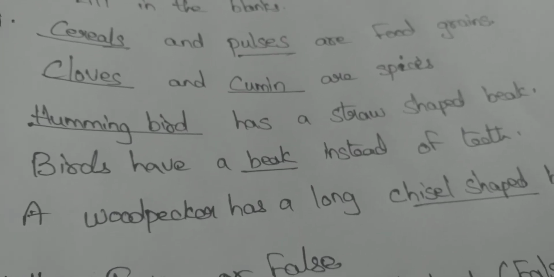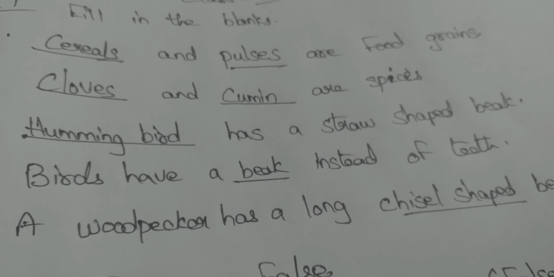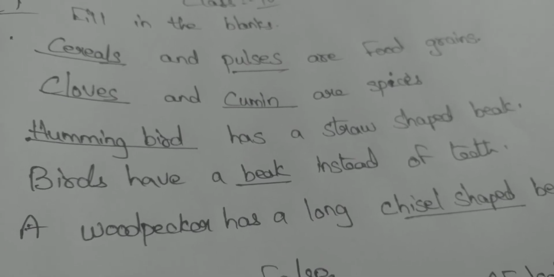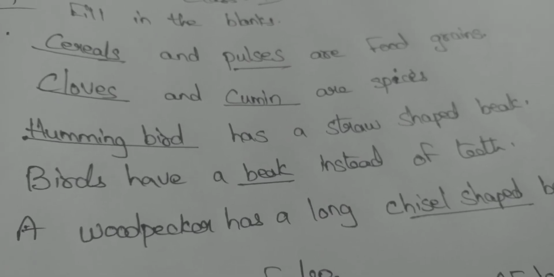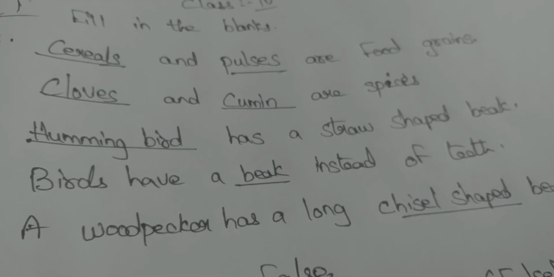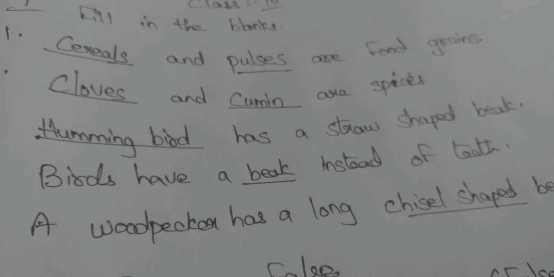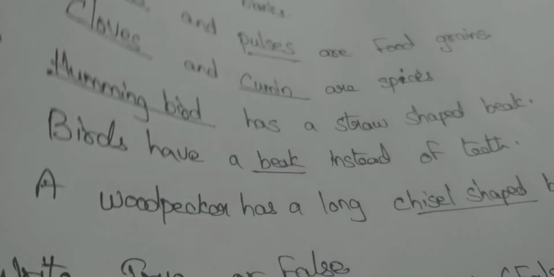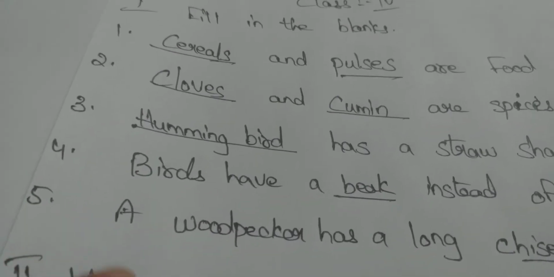Yes? What is the first one? Cereals and pulses are food grains. Cloves and cumin are spices.